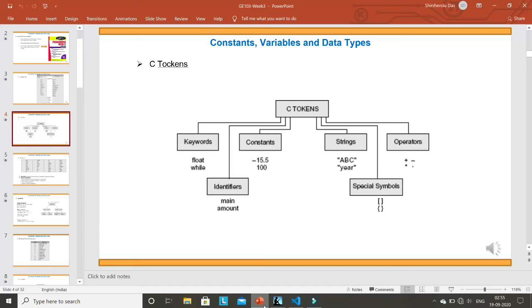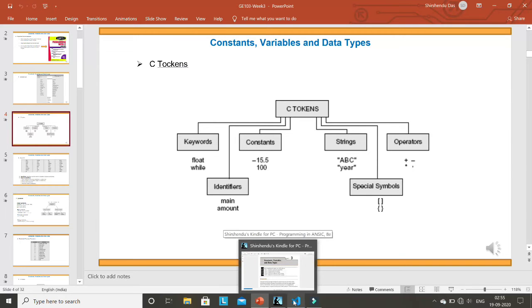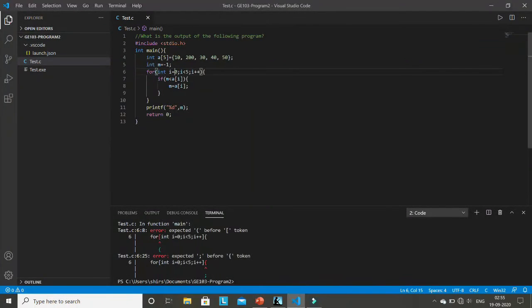Don't worry, all these terms are very easy to understand. What is a keyword? First of all, a keyword is a fixed name which is used by the C compiler. So that name you cannot use for any other purpose. For example, if you go here, int is a keyword, main is a keyword, for is a keyword, if is a keyword, printf is a keyword, return is a keyword. These words are already reserved by the C language. You cannot use them as a variable name.